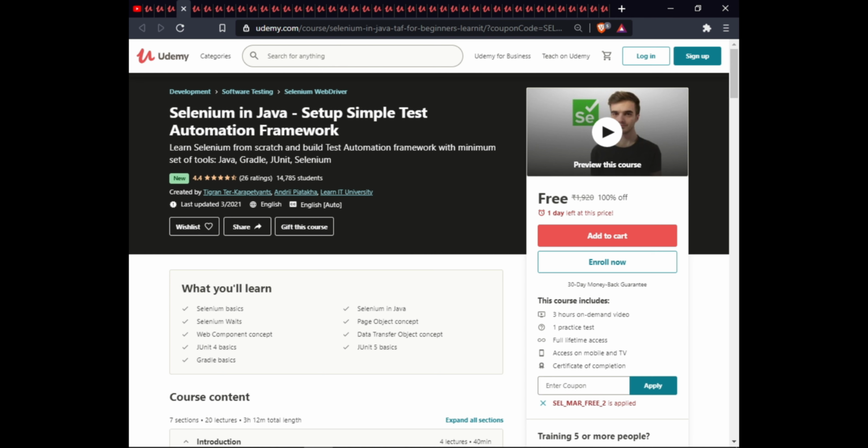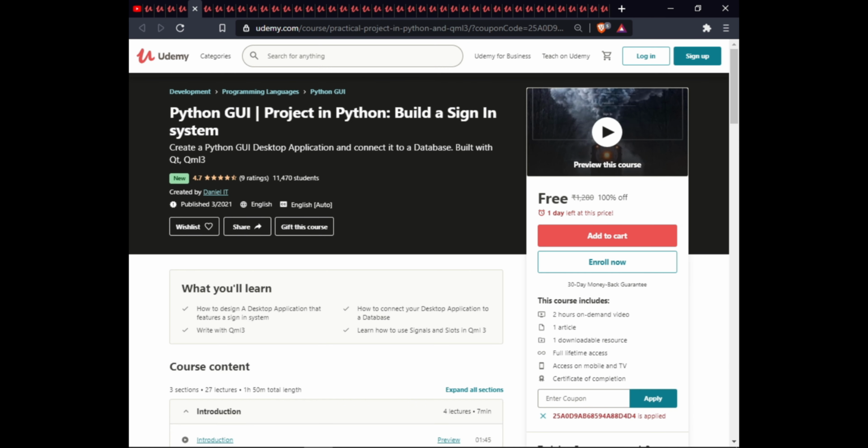The next course is Selenium in Java, set up a simple test automation framework. In this course, you will learn Selenium basics, Selenium in Java, Selenium waits, Page Object concept, Web Component concept, Data Transfer Object concept, JUnit basics, JUnit 5 basics, and Gradle basics. This course has 3 hours of on-demand video, 1 practice test, full lifetime access, access on mobile and TV, and a certificate of completion.